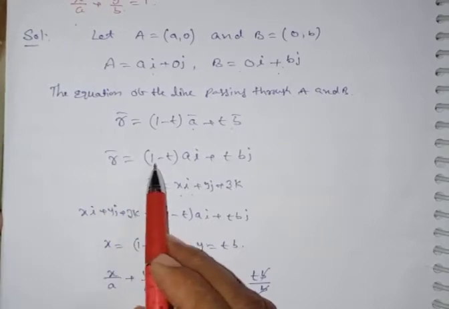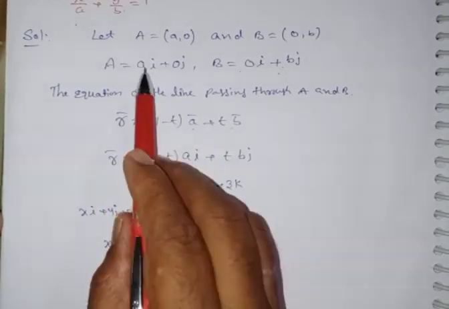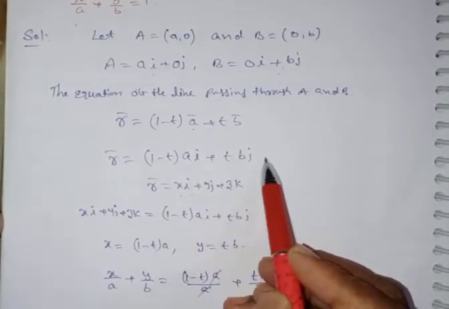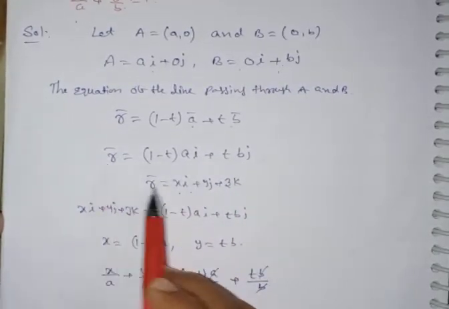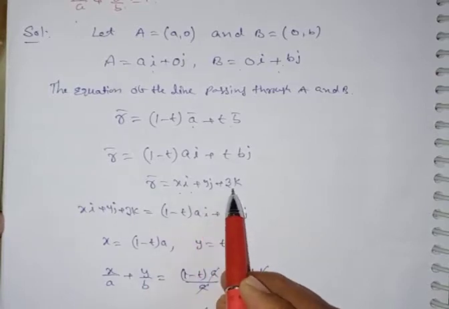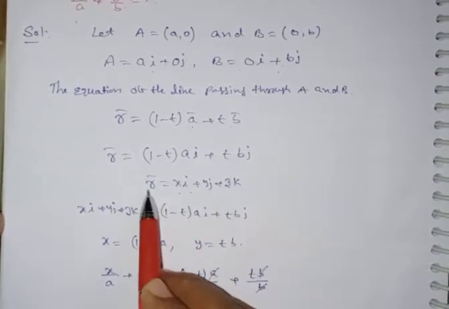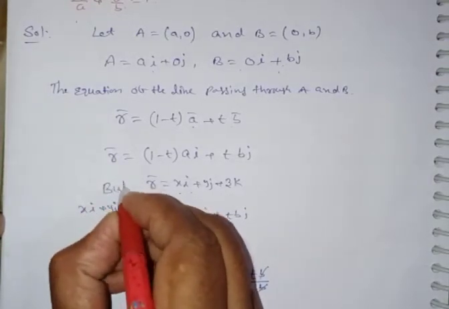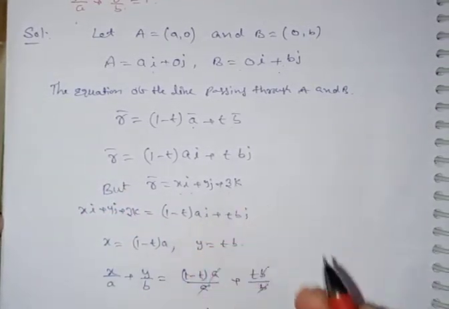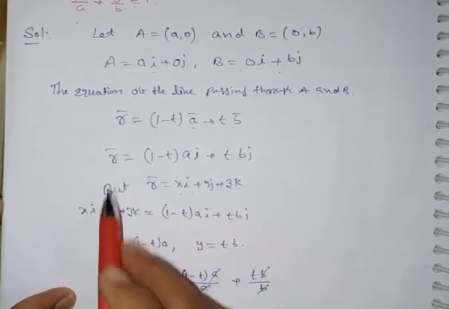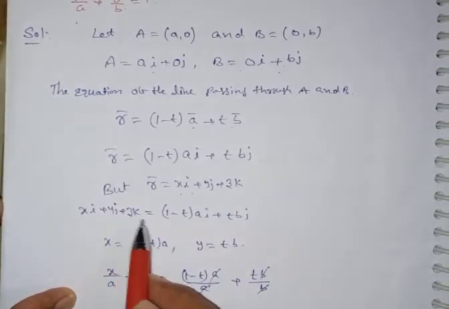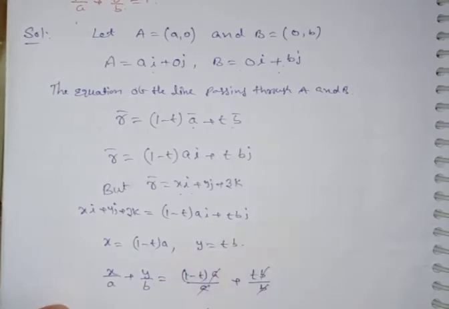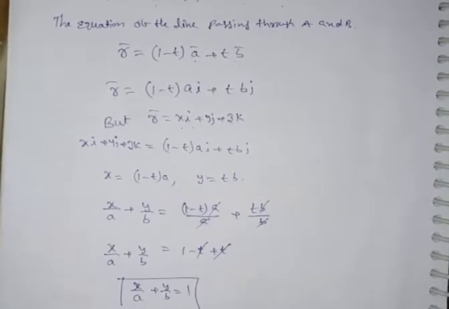Therefore, r bar is equal to (1 minus t) times a i, that is, (1 minus t) a i plus t times b j. Again, r bar is nothing but x i plus y j plus z k. Therefore, replacing here, x i plus y j plus z k is equal to (1 minus t) a i plus t b j. You can simplify and see what we get here.